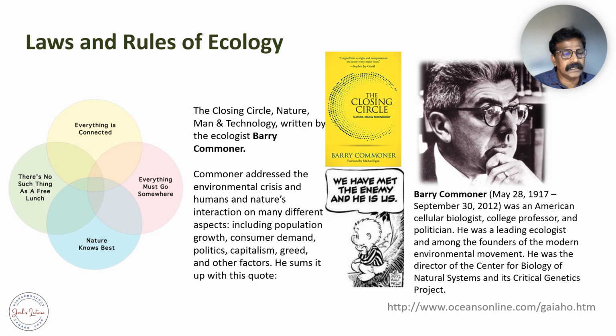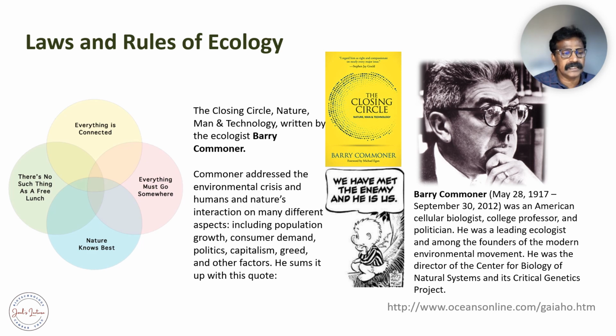In this book, he discussed mostly the environmental crisis and humans' and nature's interactions in many different aspects of these ecosystems, which includes population and consumer demands, the growth of the population, politics, capitalism, the greed of human beings, and other factors. So at the end, he summed up that we have met the enemy